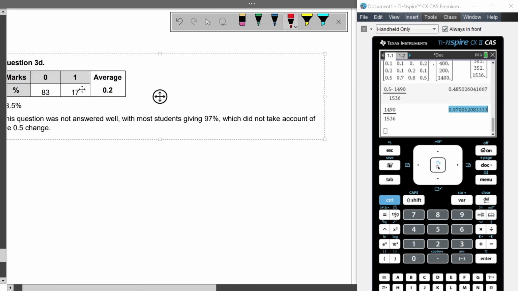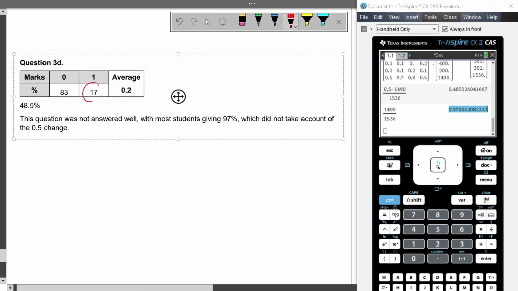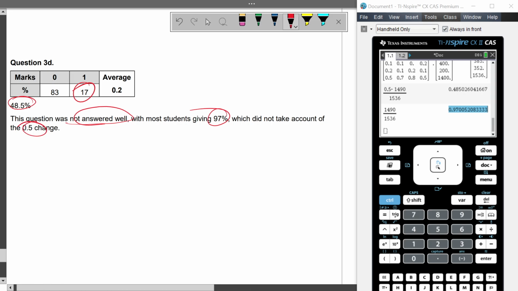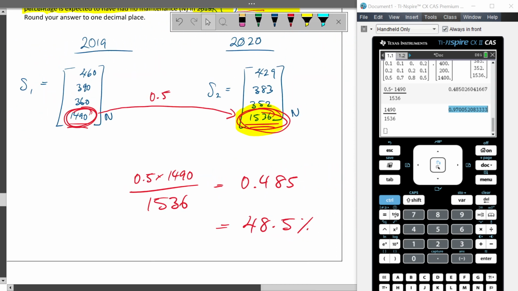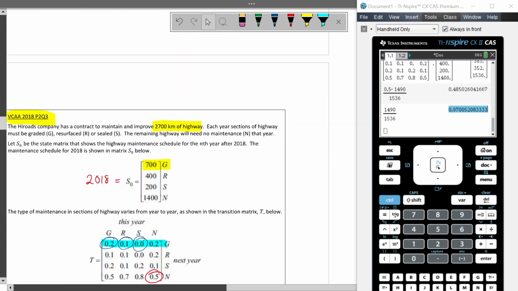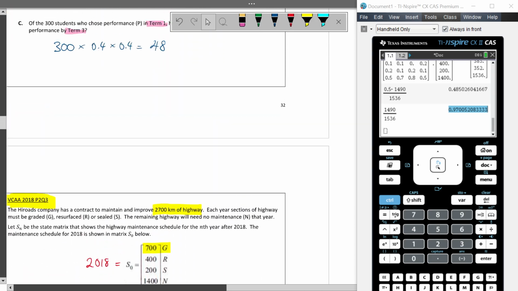As you can see, this was done very poorly. Only 17% of people got this right. That's the answer. This question was not answered well, with most students giving 90%, which did not take into account the 0.5 change. Hopefully that made sense. It's a tricky question there. But yeah, hopefully that clears things up.